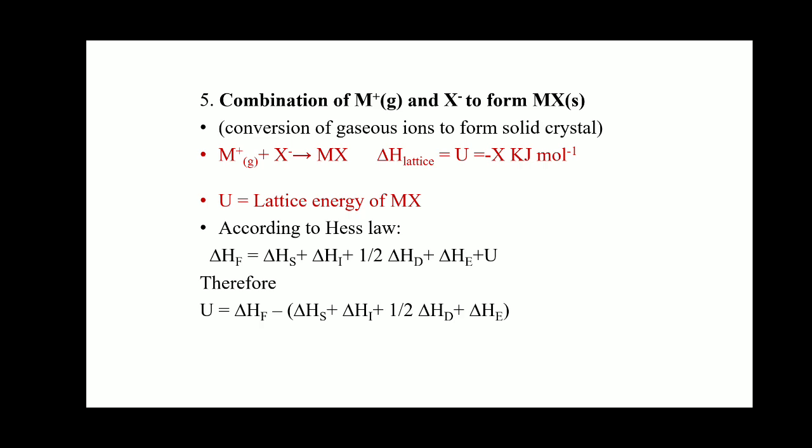So we add all the energies that take place in the various steps: delta Hs plus delta Hi plus half delta Hd plus half delta He plus U.